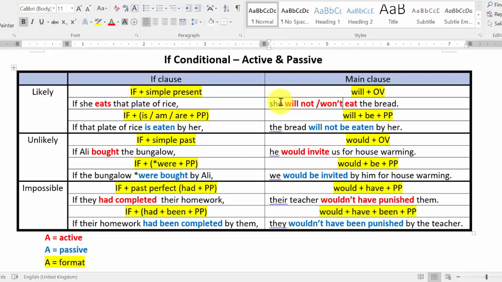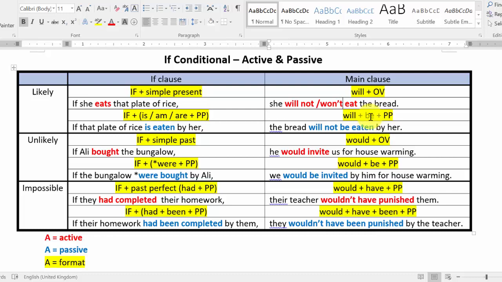Okay, so for passive voice, we just need to change the verb to its passive form, like what you have learned before. Will plus original verb is simple future tense, right? When you change simple future tense to passive voice, it will become will plus be plus pp. As I told you before, our main verb should always be changed to be plus pp. It's just that our be will be changed according to the tense.